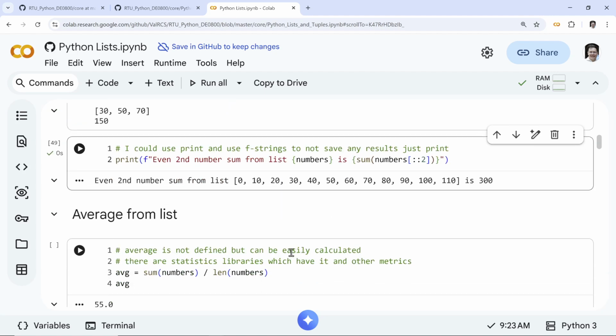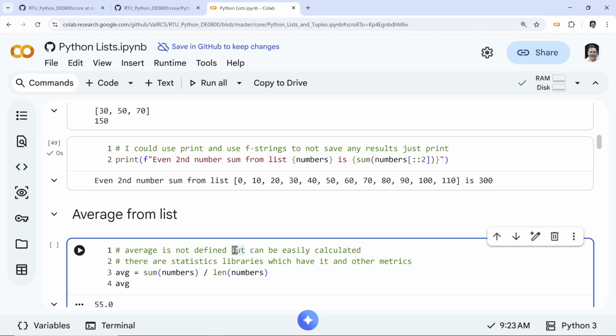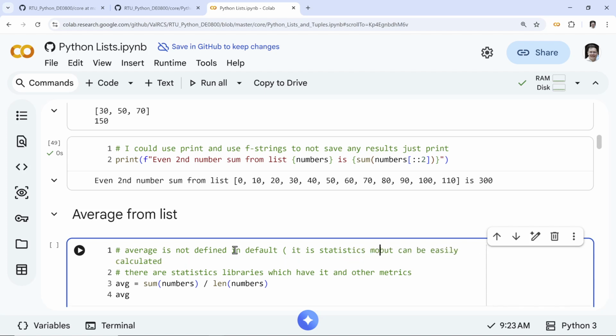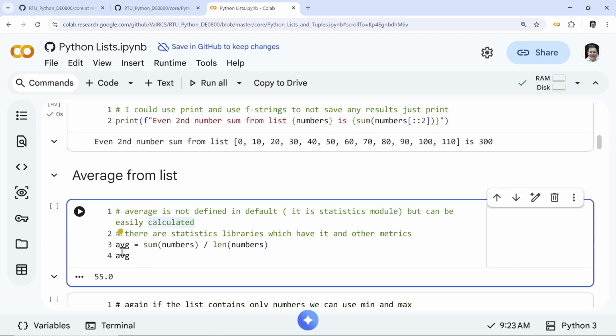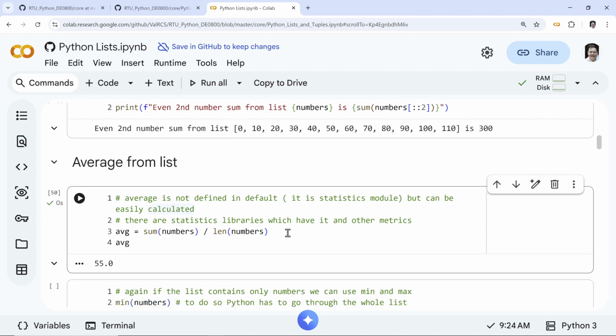Well, average is not defined by default. It is in the math, in the statistics module, of course. But you can easily do it yourself, right? So, as you all know, mean, right? Mean is, like I said here, in the statistics module. So average is the sum of numbers divided by the length of numbers, which is of course 55, right? Why 55? Because 0 plus 110 is 110, 10 plus 100 is 110, divided by 2 is 55, and so on and so on. Easily done.